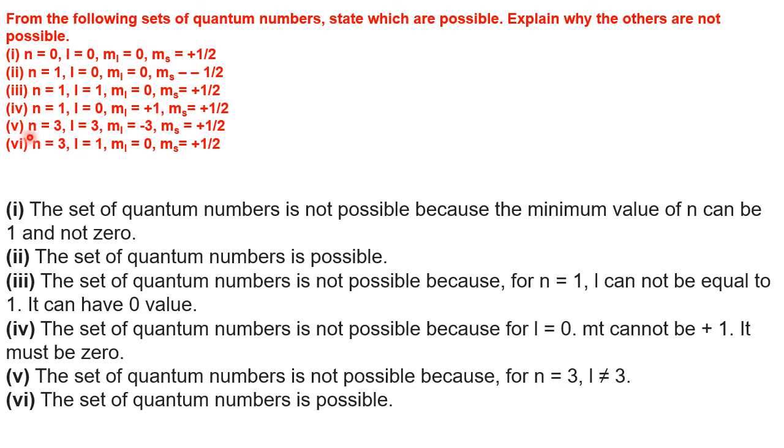Now, the fifth one, n equal to 3, l equal to 3. Can we have n equal to 3, l equal to 3? I think no. Okay, so this is not possible. Sixth one, n equal to 3, l can take value 1, m also can take 0, spin can take either plus or minus half, it's plus half, therefore this is possible, okay, right.